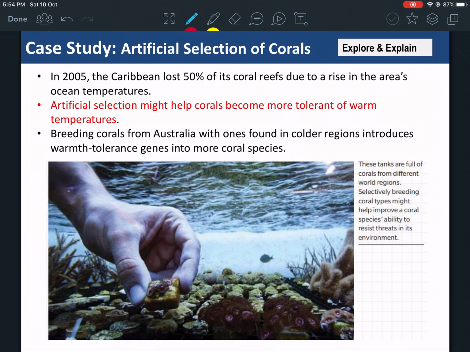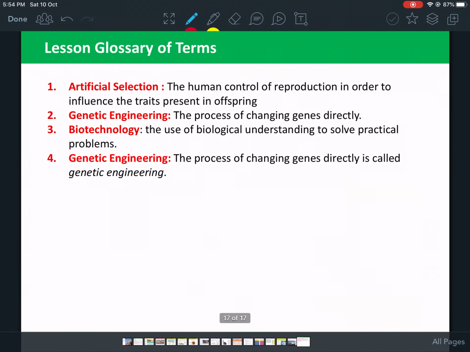So this is a type of artificial selection. That's the case study, and that's all you have to know. The lesson is very short. You have to know what artificial selection is, what genetic engineering is, the difference between artificial selection and natural selection, and what biotechnology is, and that's it. I wrote this twice by mistake, sorry.